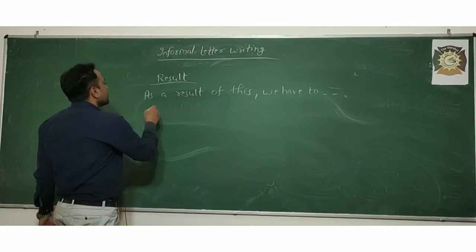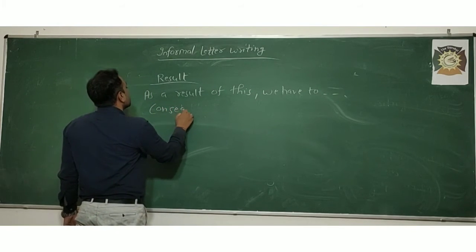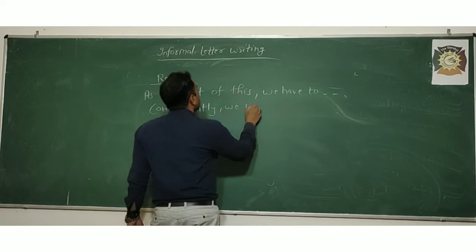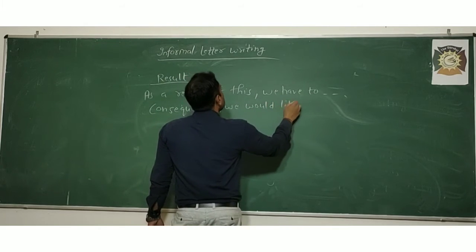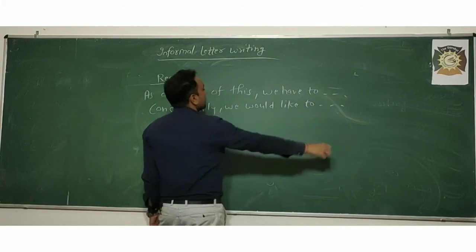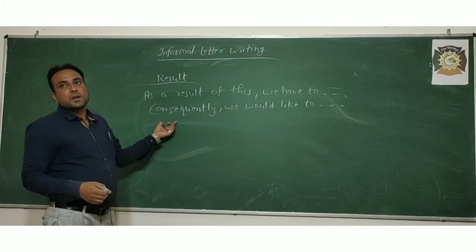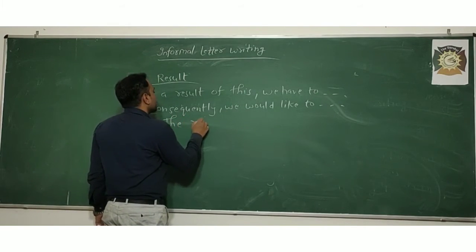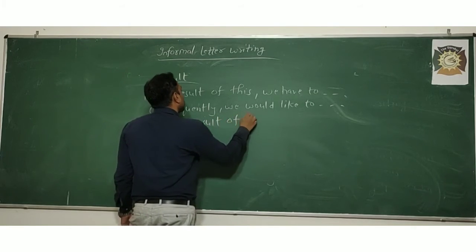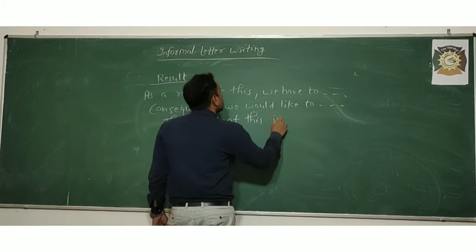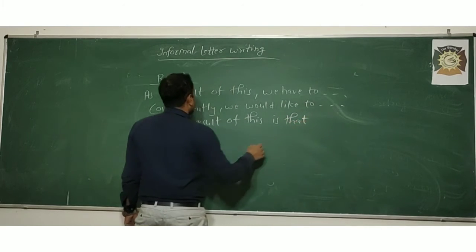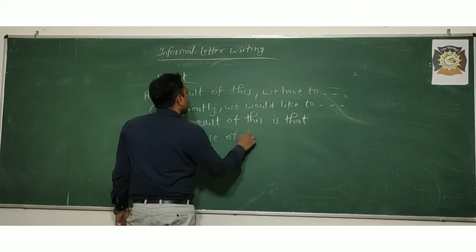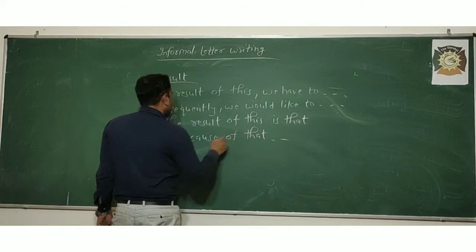And consequently, we would like to. The result of this is that. You can write because of that, that is why.